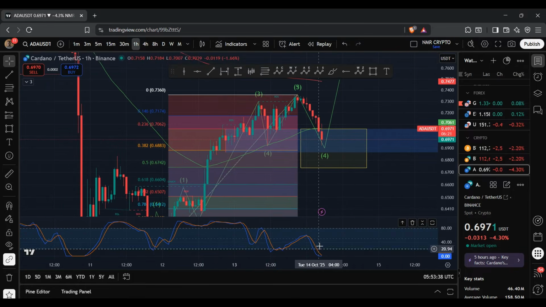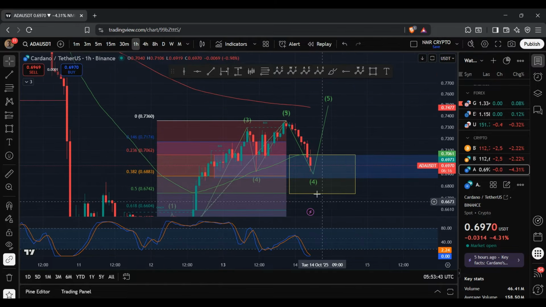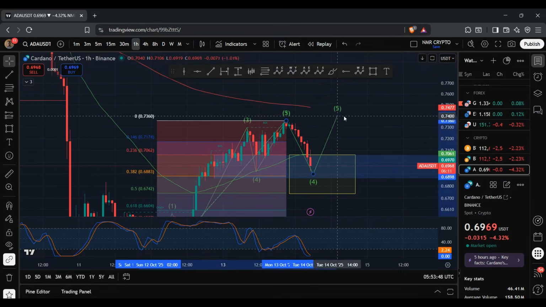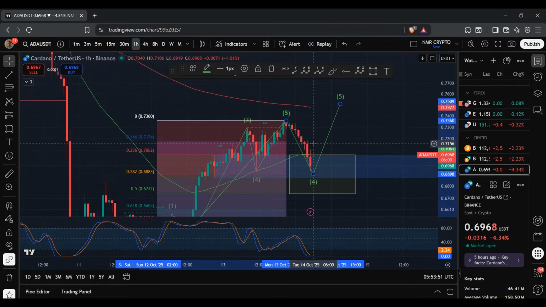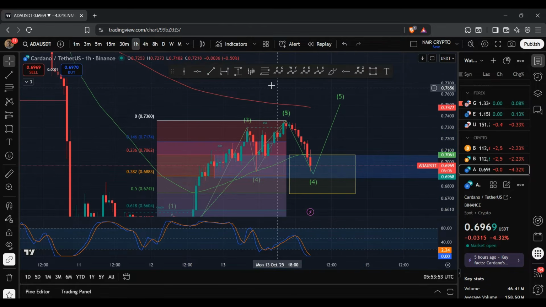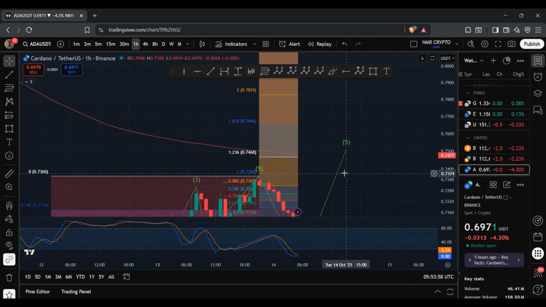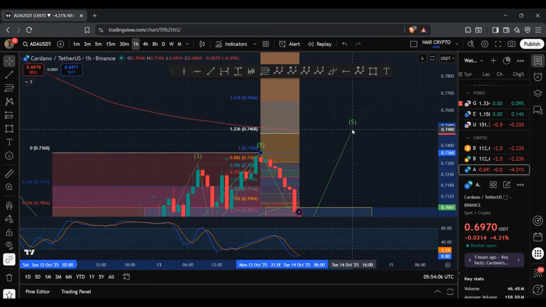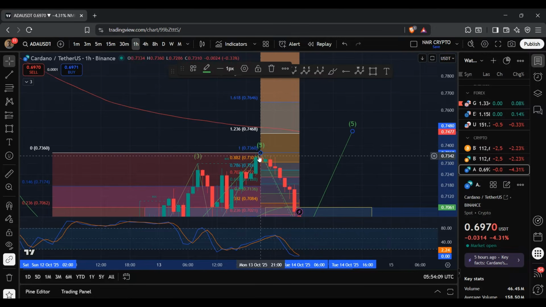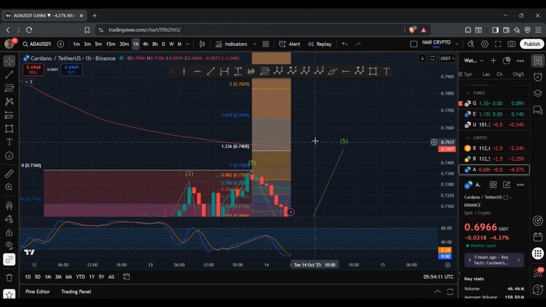And looking at the stochastic RSI, we are within the oversold conditions. And so I am looking out for the bulls to regain control of the market and drive the price of ADA up towards high highs. And assuming that we ended up completing this fourth wave, the fifth wave would typically reach anywhere between 1.226 to 1.618 of the wave 4. So if I bring in the Fib tool and bring this down to over here, the next key target would be this region here between 74.68 cents to 76.46 cents. Now the minimum requirement for the fifth wave is the wave 3 top, and that level sits at 73.6 cents, but typically the fifth wave does tap into this region here.